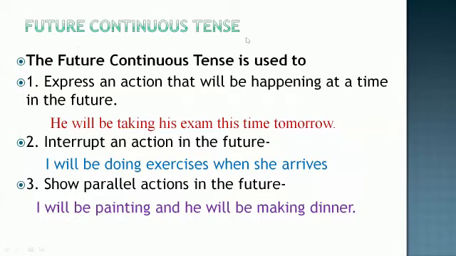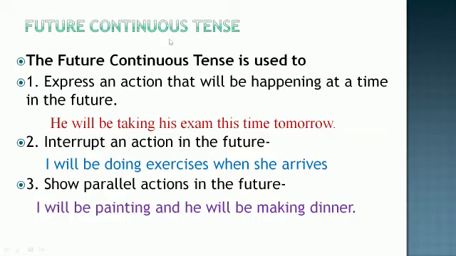What is future continuous tense? Future continuous tense is used to express an action that will be happening at a time in the future. The name itself tells us that it is something which is going to happen in the future. We are talking about an action which will take place in the future. Okay? And it is going to take place for a continuous period.